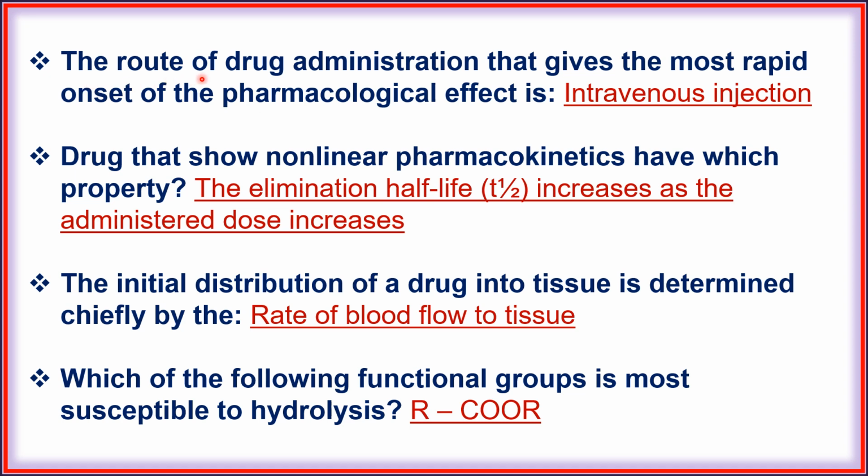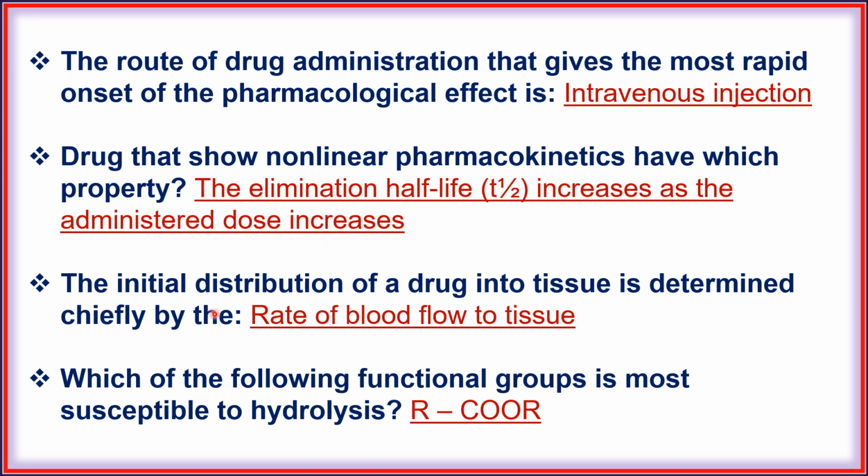Next, the route of drug administration that gives the most rapid onset of pharmacological effect is intravenous injection. Next, drugs that show nonlinear pharmacokinetics have which property? The elimination half-life increases as the administered dose increases.